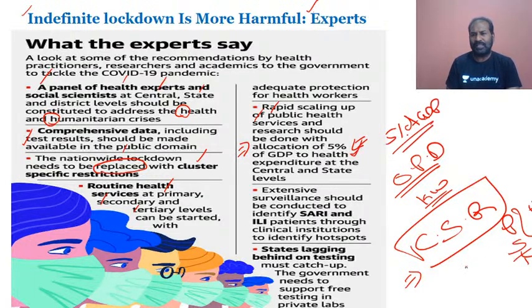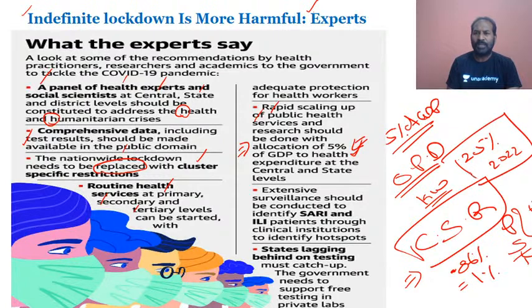I have been saying this because the government of India today spends only 0.86 percent, or close to only 1.1 percent, and our prime minister has promised that he will increase this to 2.5 percent by 2022. Our prime minister has promised that the allocation of GDP to health expenditure would be 2.5 percent by 2022.